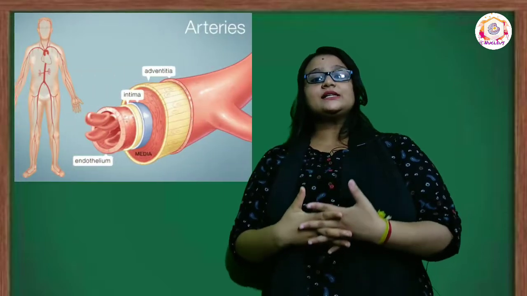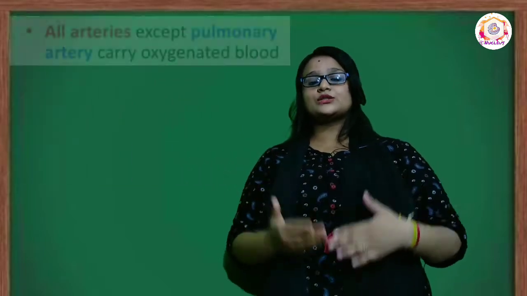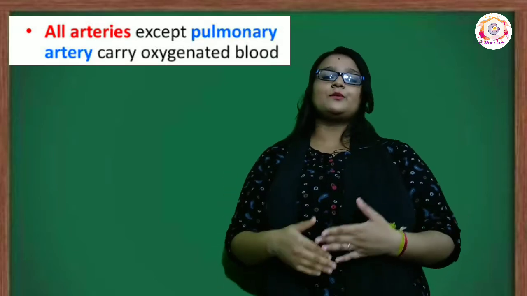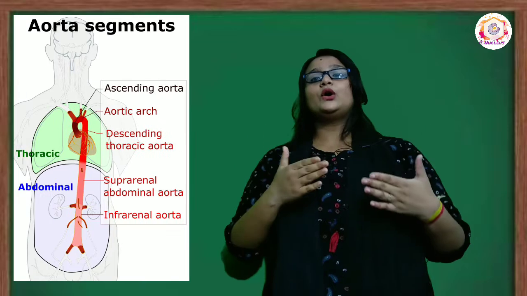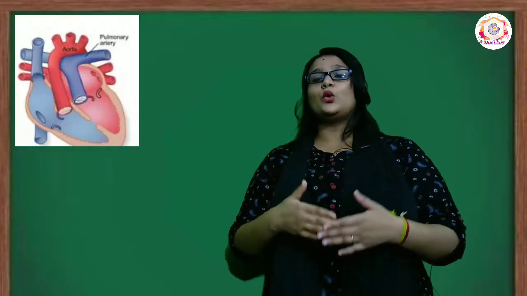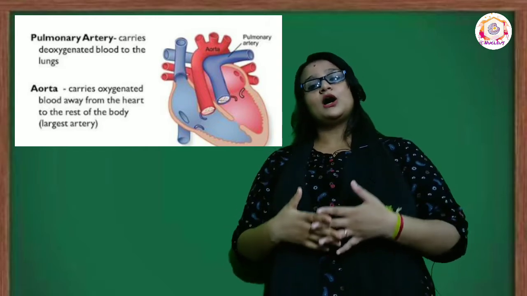Now, arteries are thick-walled and elastic blood vessels which carry oxygenated blood away from the heart to distribute throughout the body. Aorta is the largest artery in the body. Among arteries, only the pulmonary artery transports deoxygenated blood from the heart to the lungs.